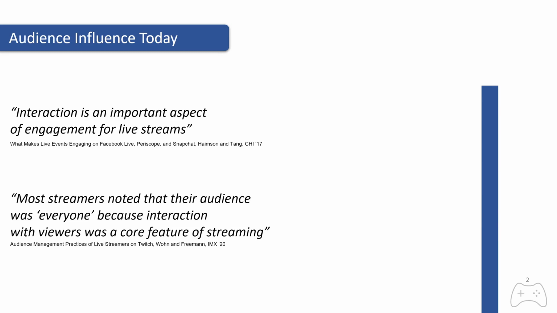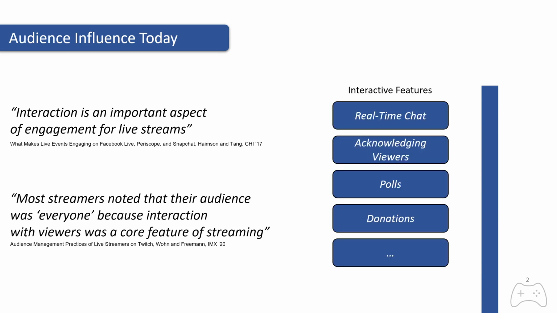There are many features for this, for example, a real-time chat in which viewers can talk to each other, but also to the streamer, or polling systems in which streamers can offer viewers, for example, the option to decide what should be done next in the stream. These features are content independent. This means that they function independent of what happens in the stream.